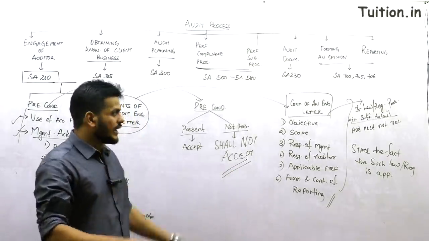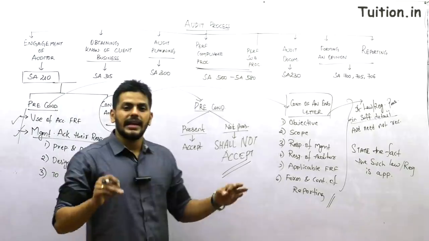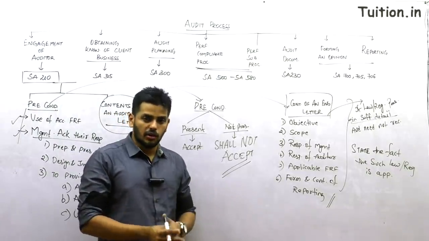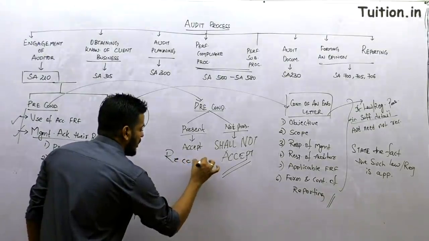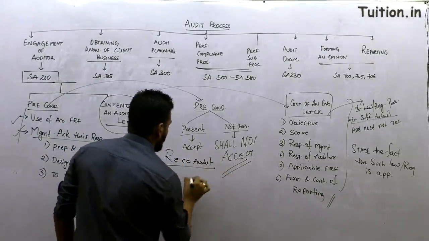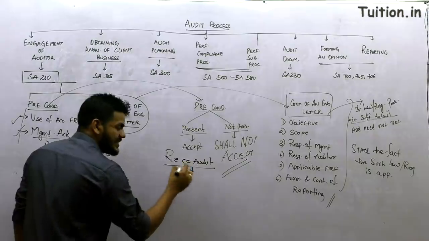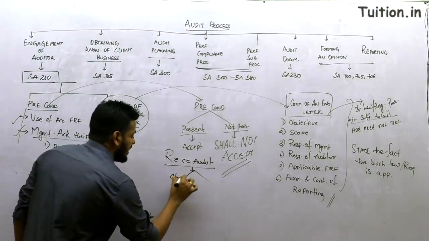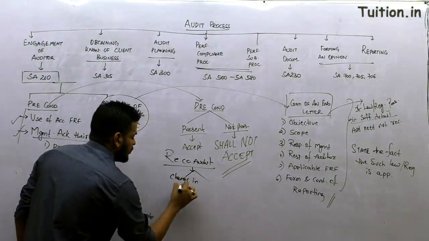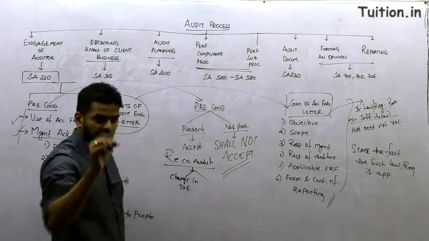Now the bigger question is, should we send the engagement letter every audit, even in a recurring audit? The answer is very clear. In case of a recurring audit, the auditor shall send the engagement letter in a couple of circumstances. 1, when there are changes in the terms of engagement, you have to send it.